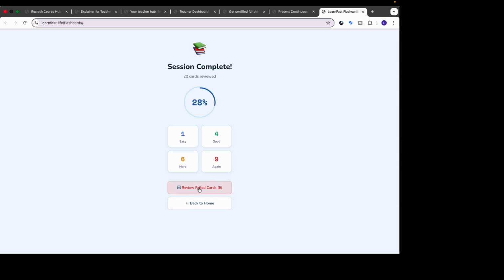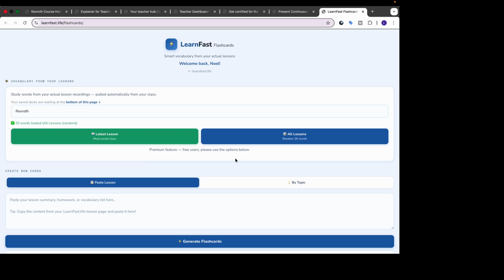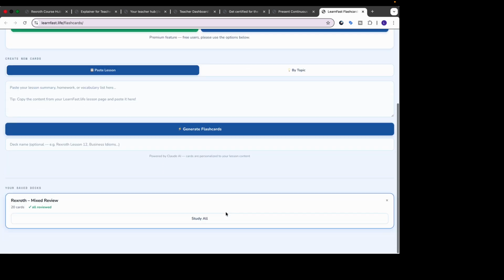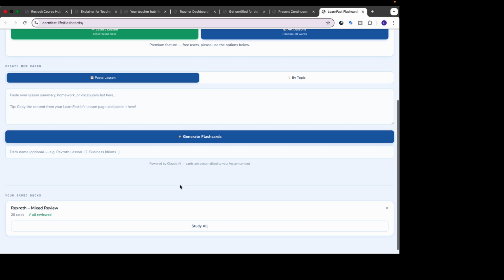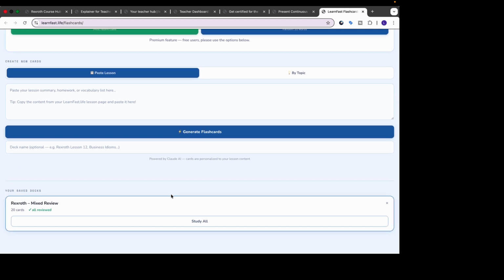Obviously, we could review the failed cards. I'm not going to do that. I'm going to go back to home. And as you can see now at the bottom here, we have our saved flashcard deck, which we can then study whenever we like and run through it again. All of the flashcard decks that you saved will appear here at the bottom.